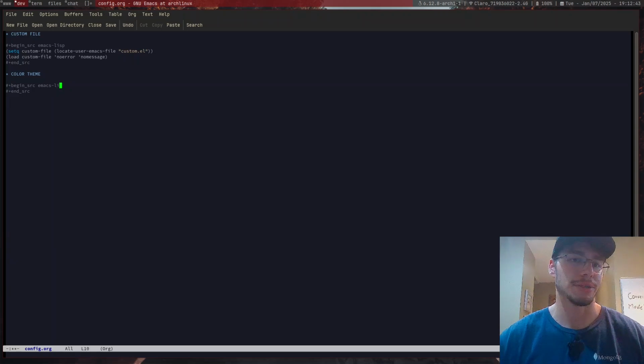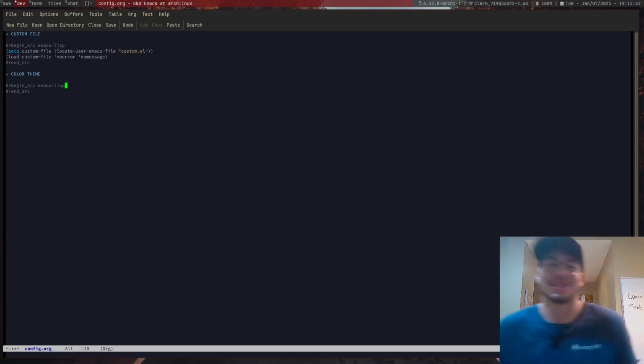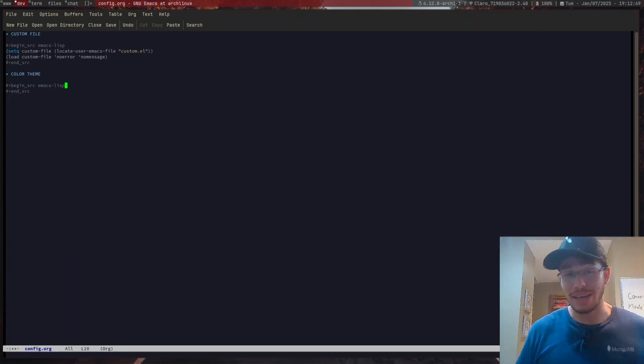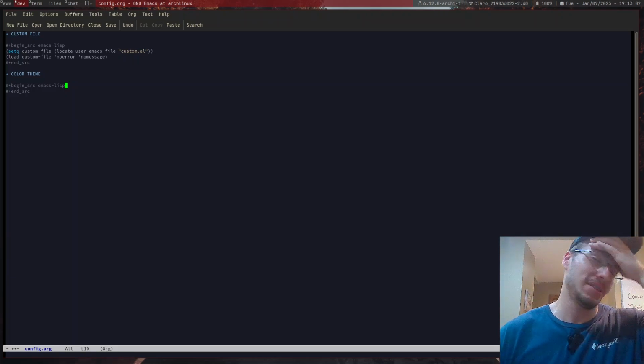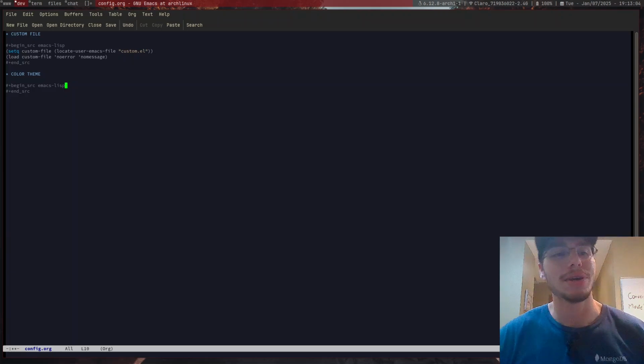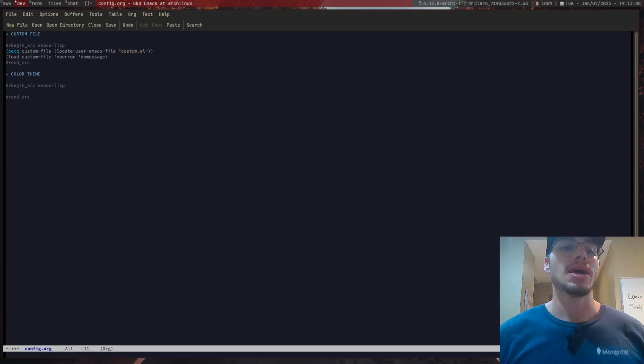I never changed the default key binding for this command. And I don't know if that is a good thing or a bad thing. To me, it is a good thing that you can actually use the default key binding at the same time, like I'm doing right now. It's not that bad, but Vim motions are just so much better, and to bind Vim motions with everything just makes more sense to me.